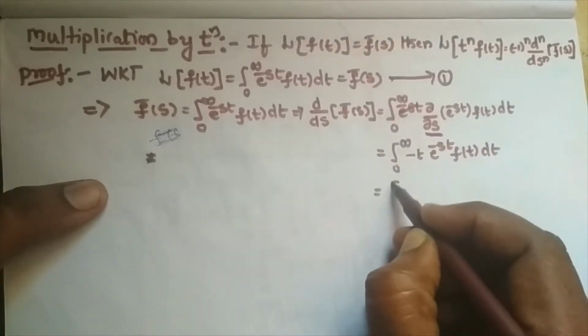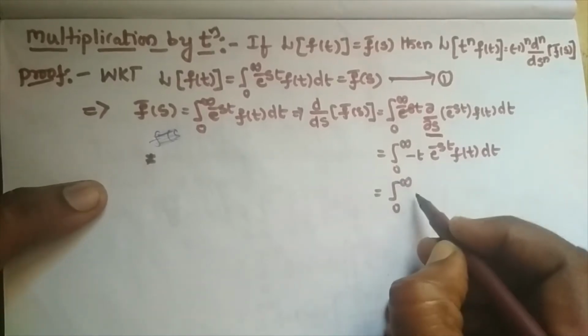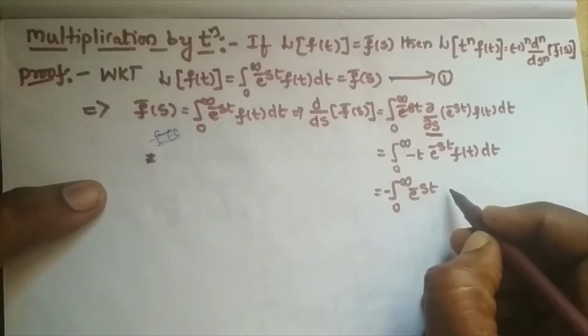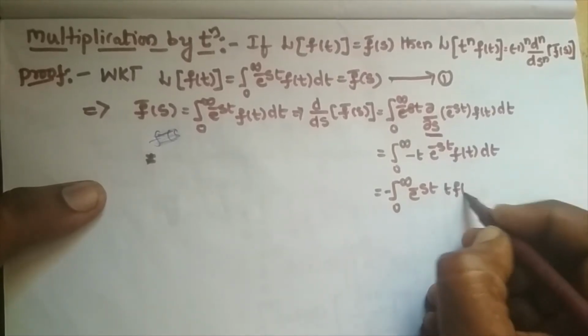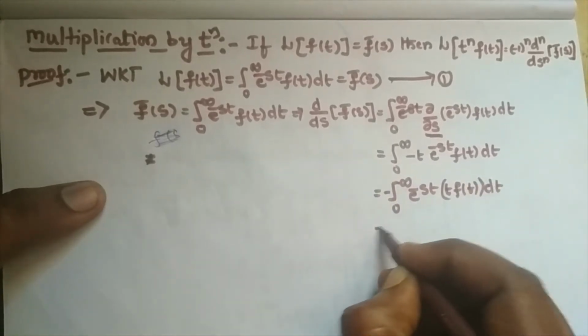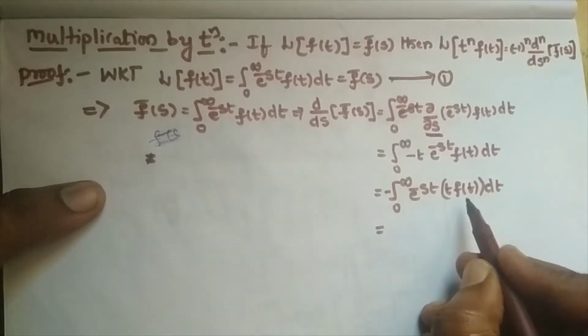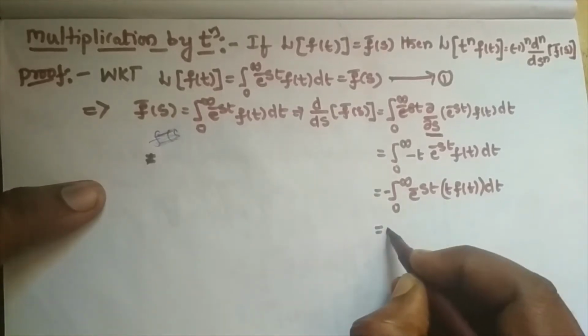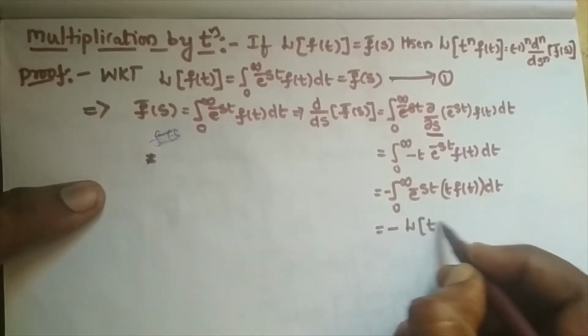So which can be written as integral 0 to infinity e power minus st, minus t into f of t dt for our convenience. Which is in the form of the original form of Laplace transformation of f of t, but here f of t is replaced by t into f of t. So this is minus L of t into f of t.